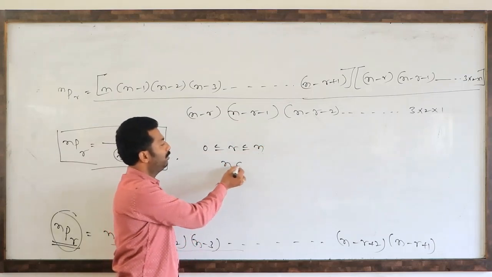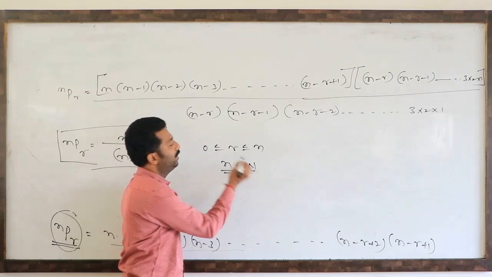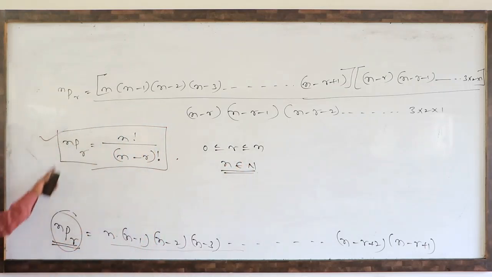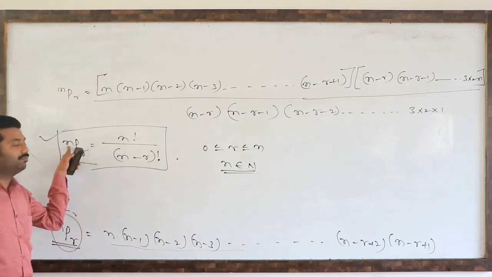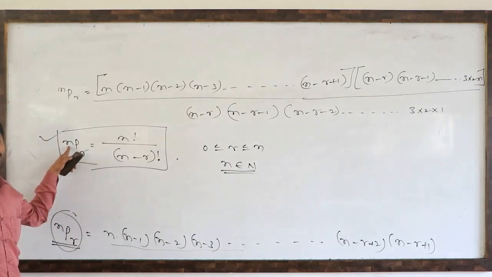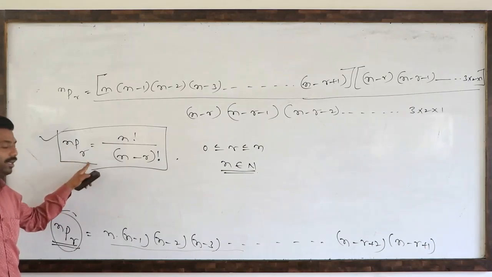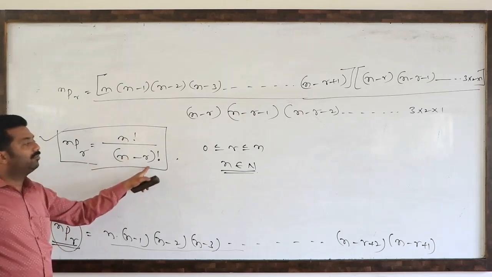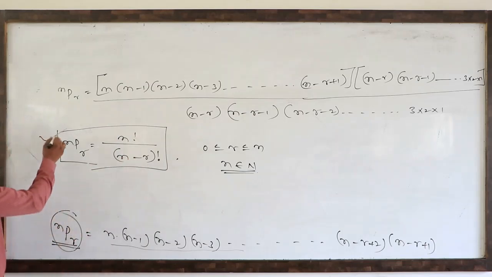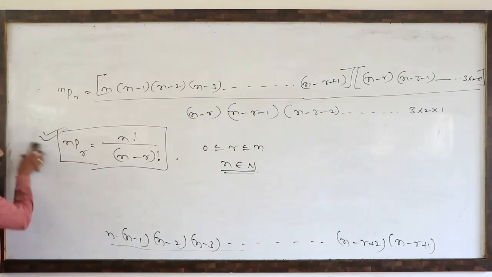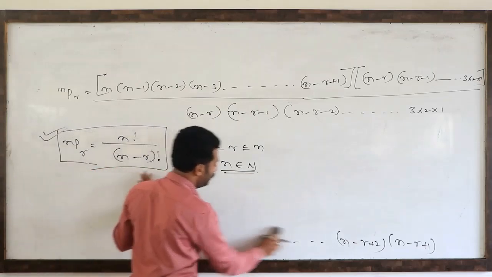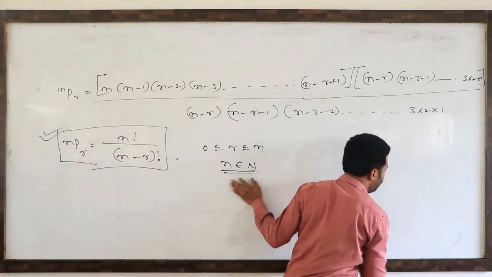So n always belongs to natural numbers. So this point you have to remember. So number of arrangements of n objects by taking r at a time: how many ways? n factorial divided by n minus r factorial. So this is the most important derivation you should remember. So how you got the formula means like this: arrangements of n distinct objects by taking r at a time.